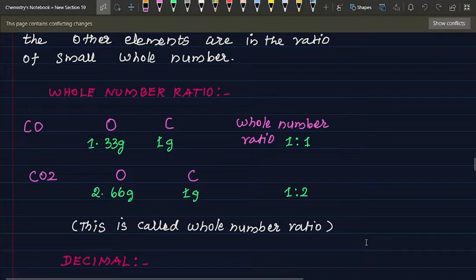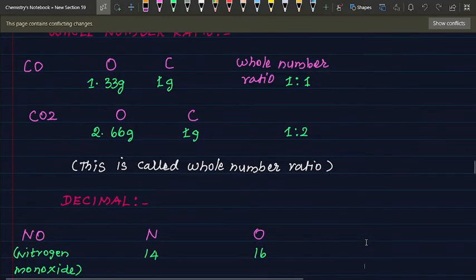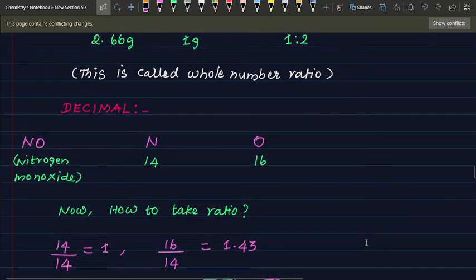See below, decimal. Nitrogen monoxide, nitrogen, oxygen. For the decimal, in nitrogen monoxide, nitrogen mass is 14, oxygen mass is 16. Now how to take the ratio?